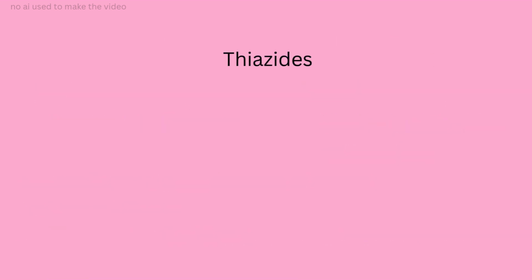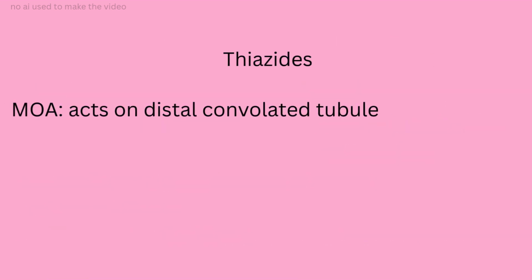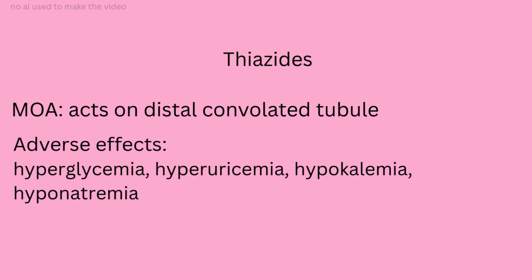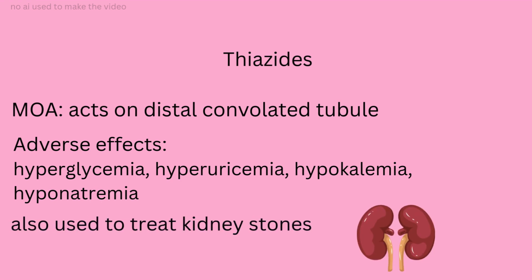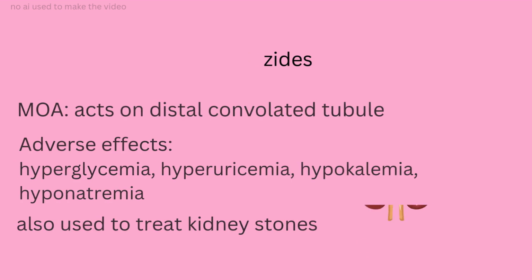Next is thiazide diuretics. They work by blocking the sodium and chloride co-transporters in the distal convoluted tubules, and then they reduce the sodium reabsorption, hence the plasma volume. Their adverse effects are hyperglycemia and hyperuricemia, as well as hypokalemia and hyponatremia, and they are also used in recurrent stones in kidneys because of reabsorption of calcium.